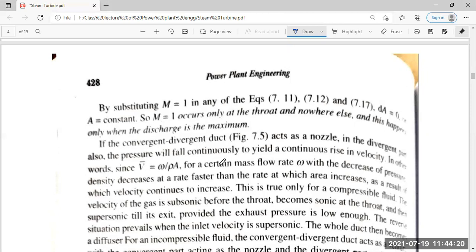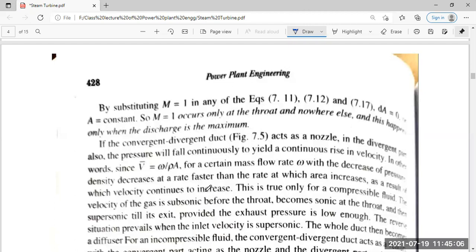If the convergent duct acts as a nozzle, then in the divergent part also the pressure will fall continuously to create a continuous rise in velocity. The divergent part means the part where the area is increasing from minimum to maximum. In other words, the velocity is omega by rho into A, where omega is the mass flow rate. Then for a certain mass flow rate, with the decrease in pressure, density decreases at a faster rate than the rate at which the area increases. As a result, the velocity continues to increase.